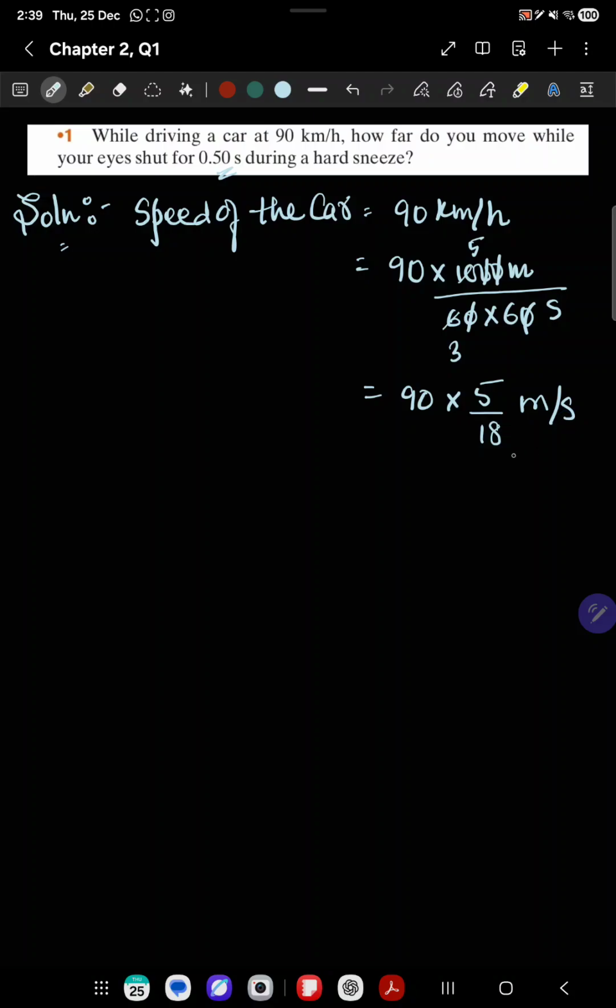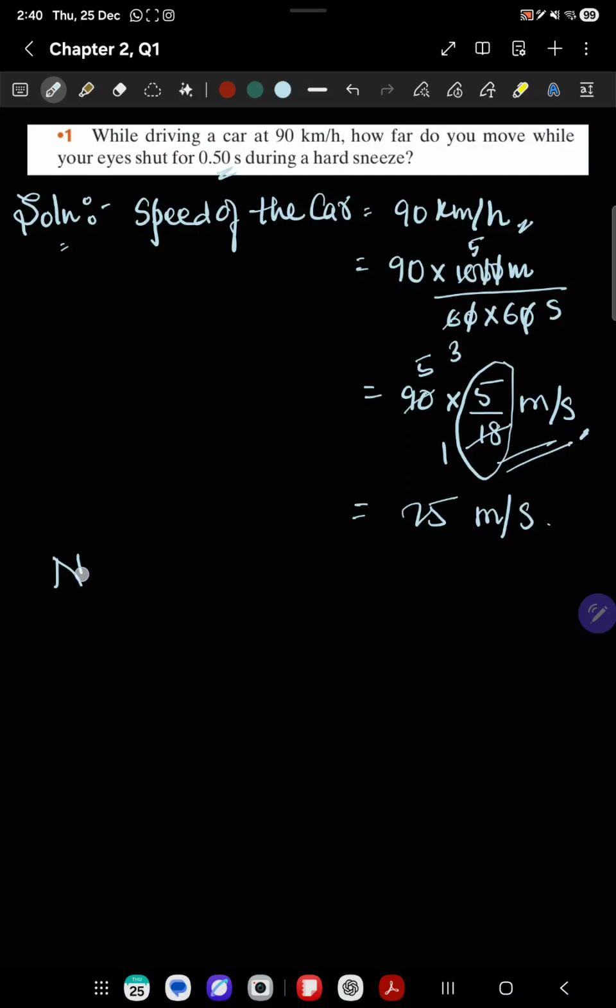We can also remember this thing, that whenever we want to convert a speed which is in kilometer per hour into meter per second, we can directly multiply it with 5 by 18. Okay, so we can do this thing also directly. So if we solve this, 18 1 18, 5 jar. So after solving this, we will get the speed as 25 meter per second.